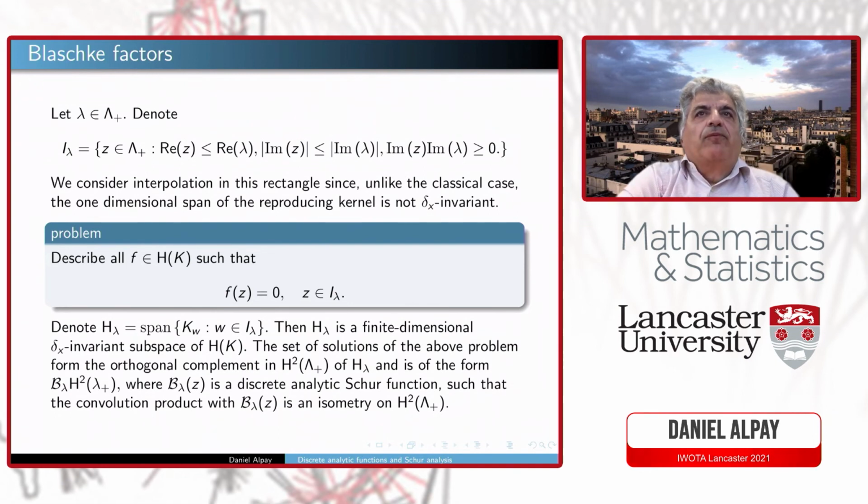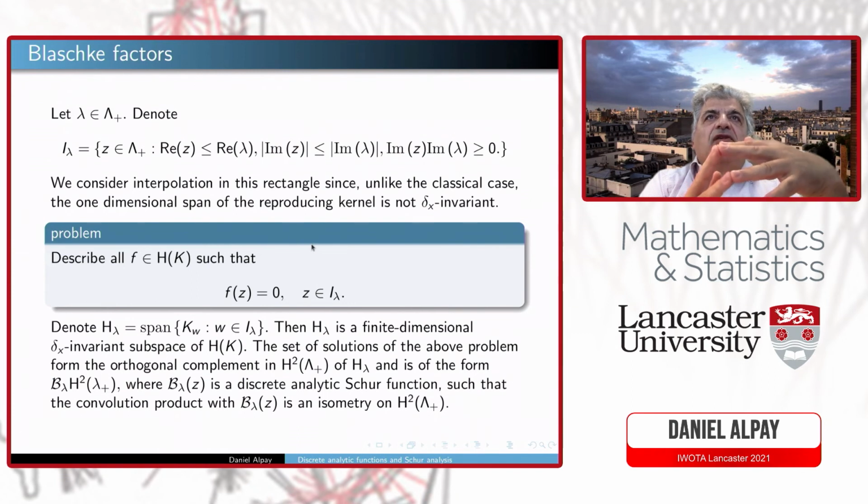So you have your point Z, which is somewhere on the right lattice. It defines a minimal rectangle. And in fact, the interpolation problem, which has a nice,